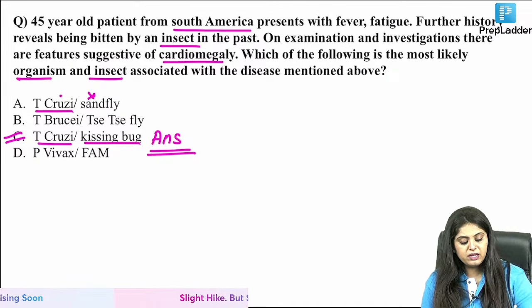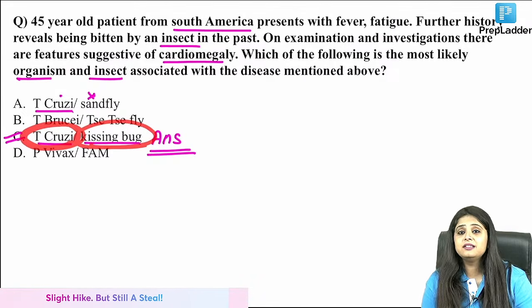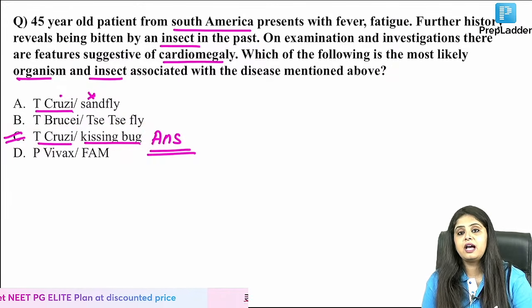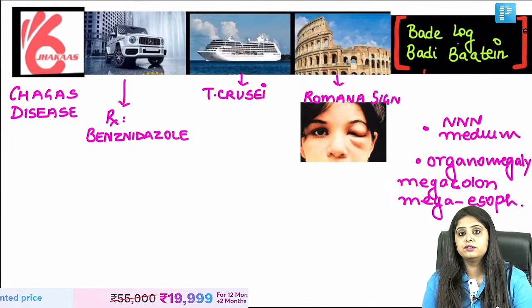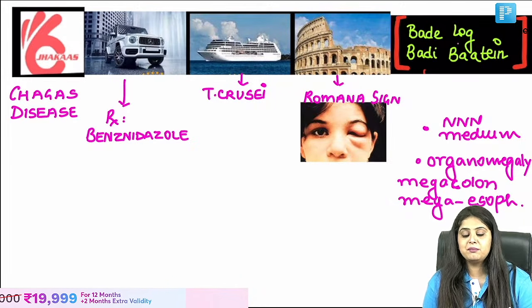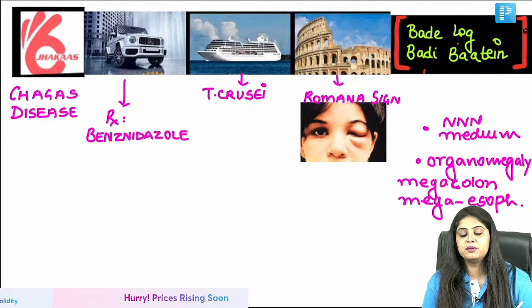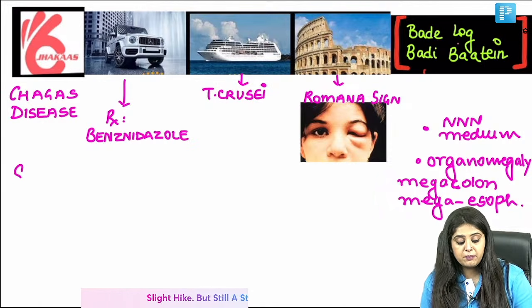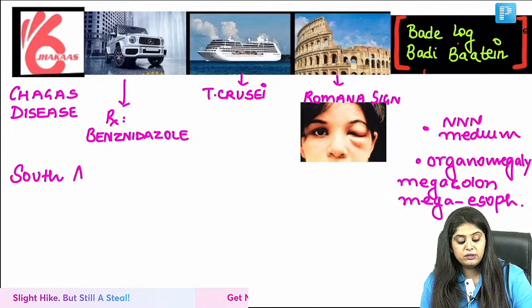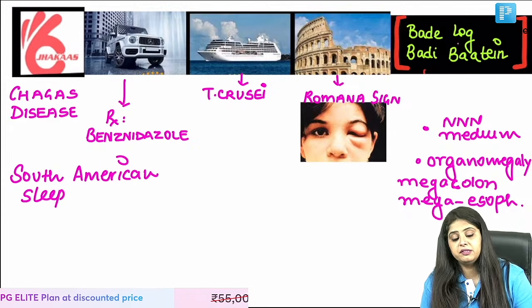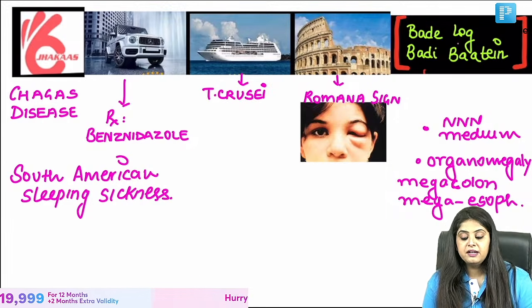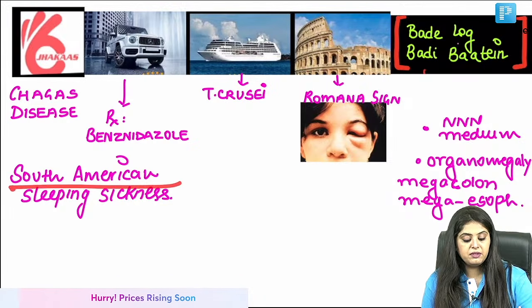Now coming back, how can you get Trypanosoma cruzi? Anyone getting this wrong, I take offense. After such a nice story, if you do this wrong, I will not forgive you. You cannot do this wrong. I mean, you owe me this one in the exam. If it comes, it's not for you, it's for me that you have to get it right. When I'm talking about Trypanosoma cruzi, I'm talking about a very, very rich couple who's from America. So this is known as South American sleeping sickness. Many of you have focused only on African sleeping sickness, which I will talk about later. This is South American sleeping sickness.